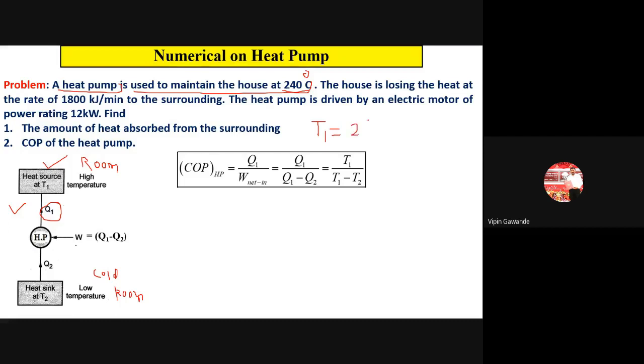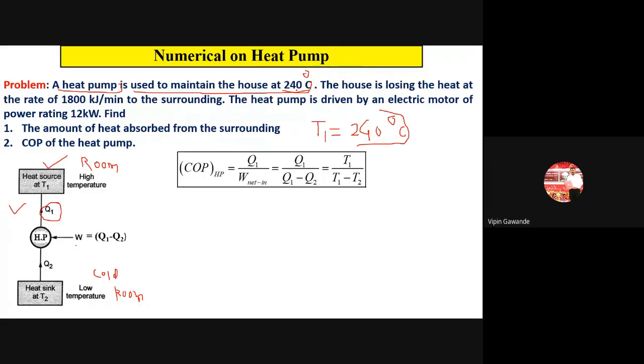Okay, so this temperature is given in the problem. That is 20. Actually, it is not 24, I think. It is not 240 degrees because 240 degrees Celsius is a very high temperature.